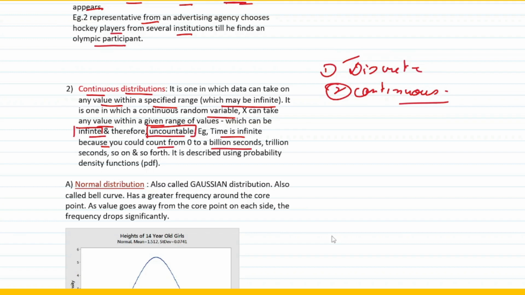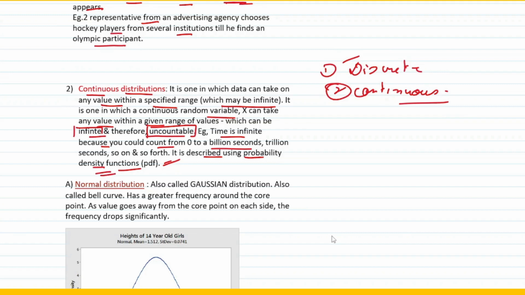Now, how can time be infinite? Time is infinite because you could count from 0 to billion seconds, trillion seconds, and so on and so forth, right? So the clock itself can be divided into various seconds. So that's what continuous distribution talks about. Now it is described using probability density functions, right? PDF, not the one which we use for data and all. PDF, simply for your remembrance, I have written it as: it is described using probability density functions. Fine.